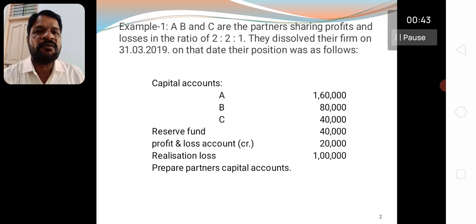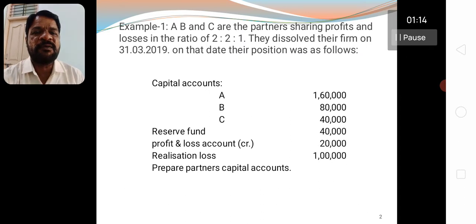The capital accounts of partners A, B, and C are given, the reserve fund, and the profit and loss account. In bracket, they are given as credit. Credit means profit. The realization loss has now arisen at rupees 1 lakh. They asked to prepare the partners' capital accounts.